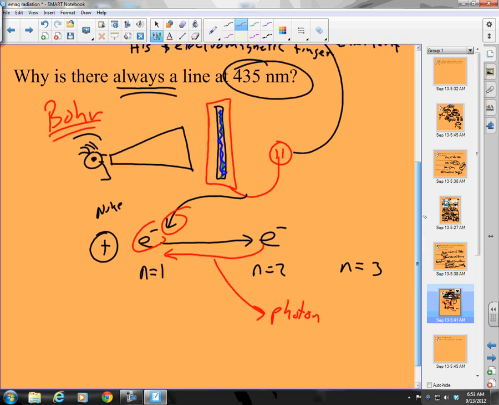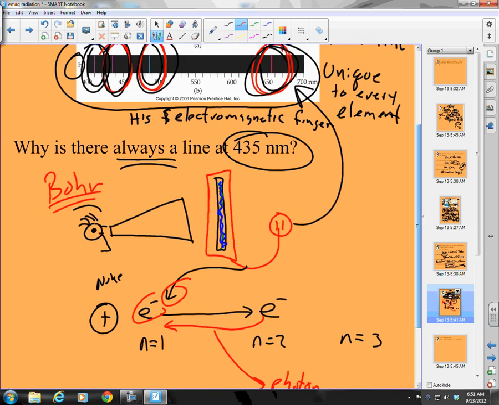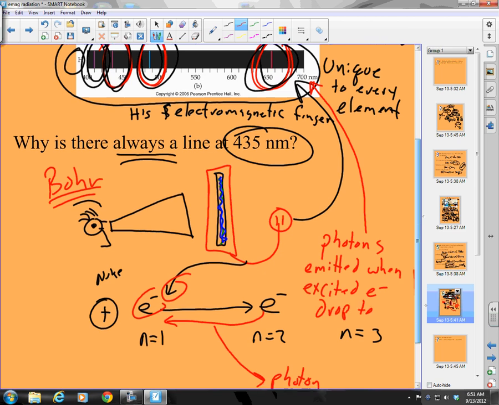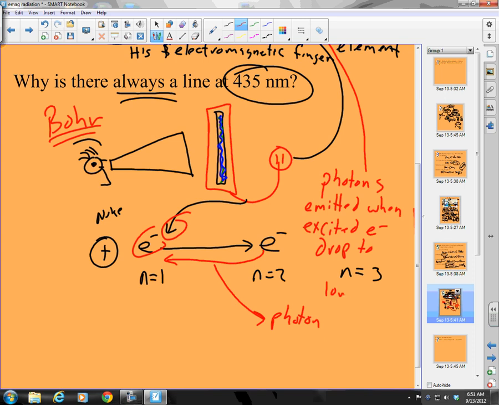So the easiest answer so far is, what causes these lines? The cause of these lines is photons emitted when excited electrons drop to lower energy levels. Okay, that's why we get colors.